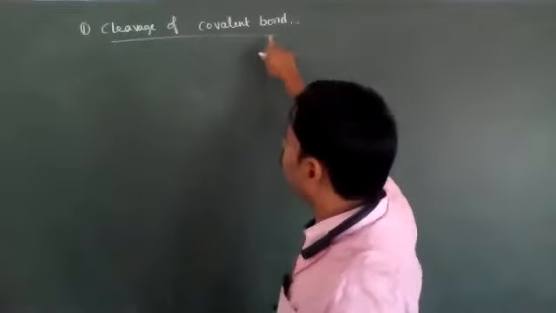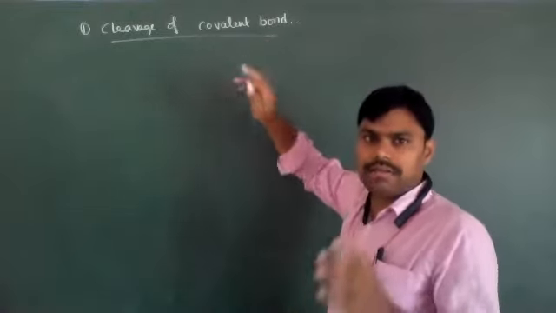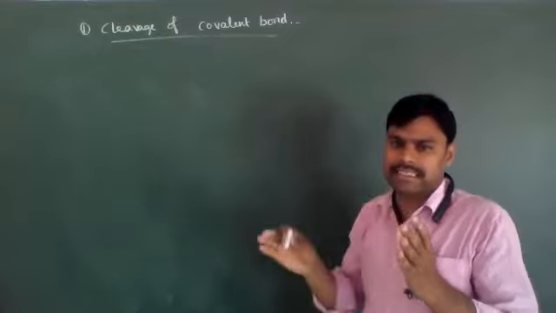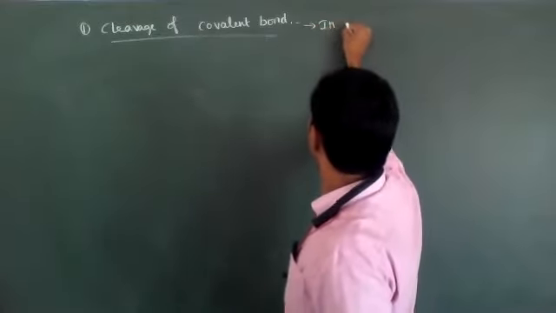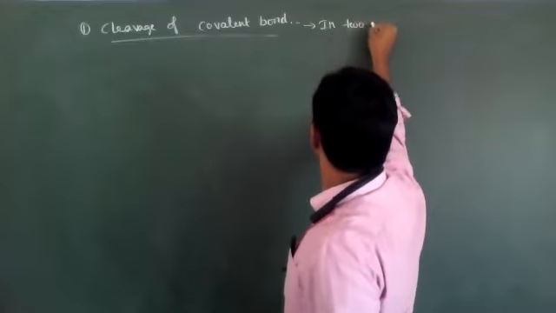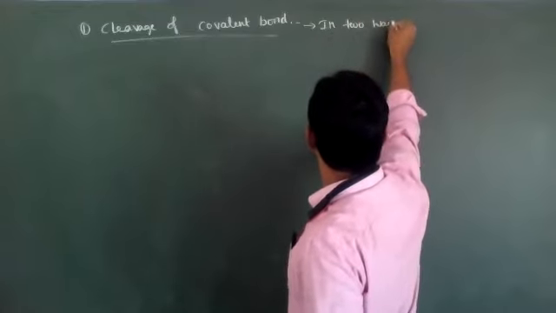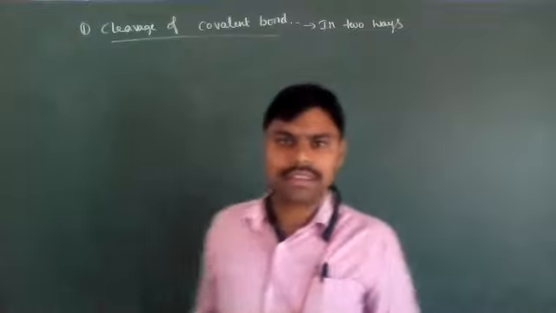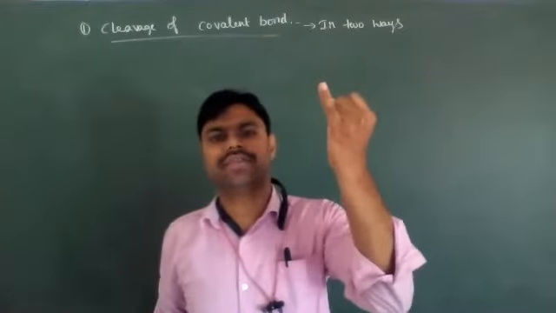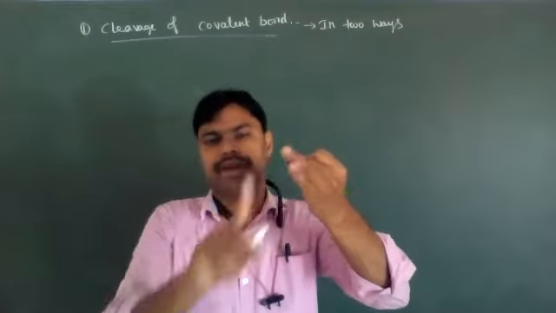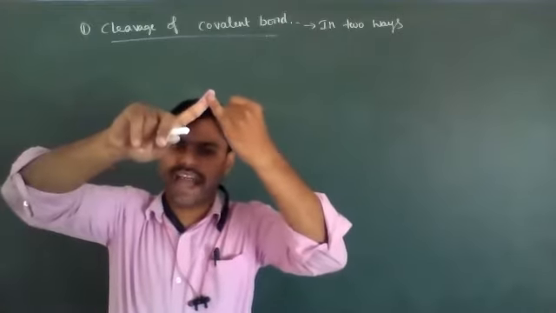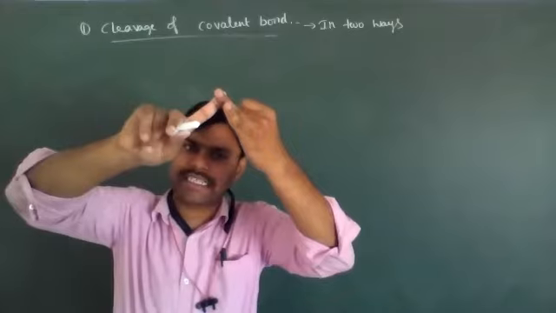The cleavage of covalent bond. The covalent bond is cleaved in two ways. These two ways depend on the nature of the reactants and reaction conditions.